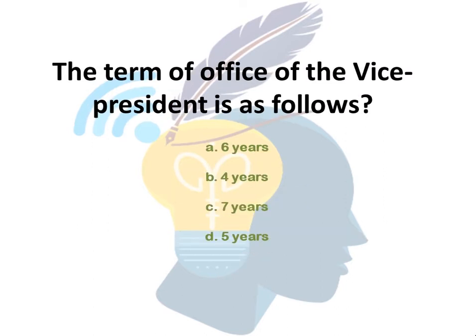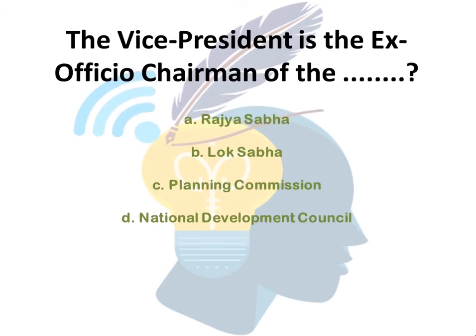The term of office of the Vice President is as follows. Option A 6 years, option B 4 years, option C 7 years, option D 5 years. The correct answer is option D, 5 years. The Vice President is the ex officio chairman of Rajya Sabha, Lok Sabha, Planning Commission, National Development Council. The correct answer is option A, Rajya Sabha.